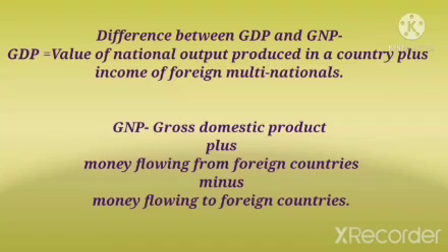GDP is equal to value of national output produced in a country plus income of foreign multinationals, and GNP is gross domestic product plus money flowing from foreign countries minus money flowing to foreign countries.